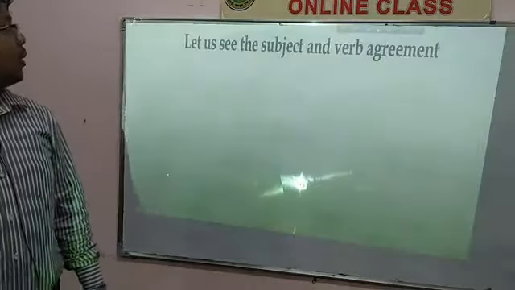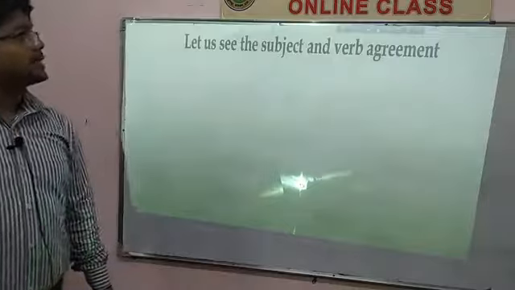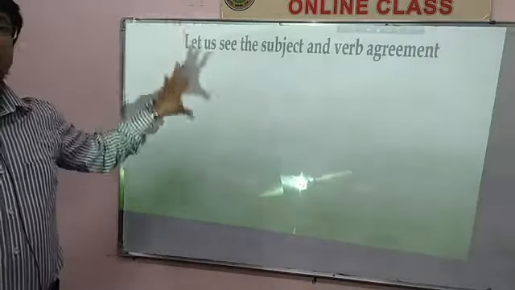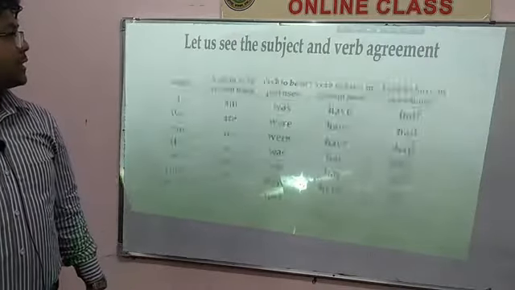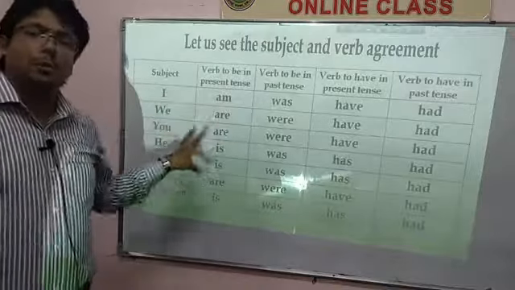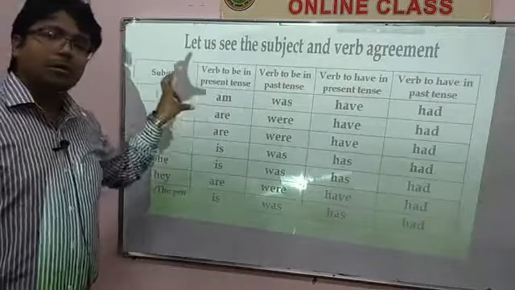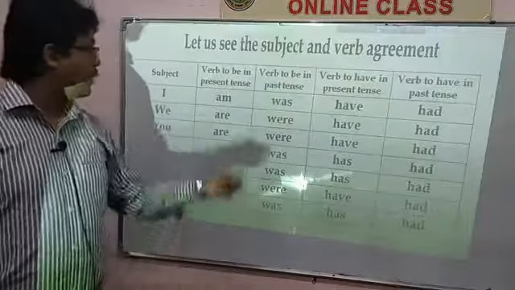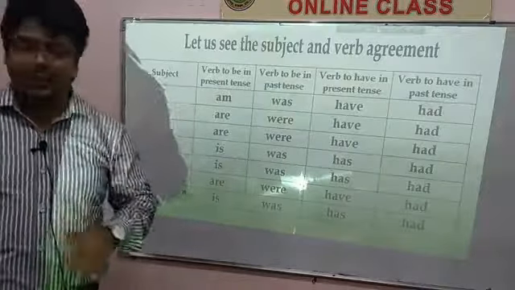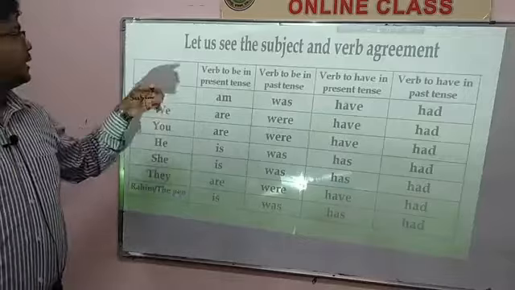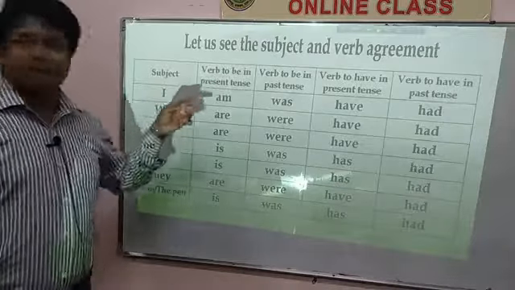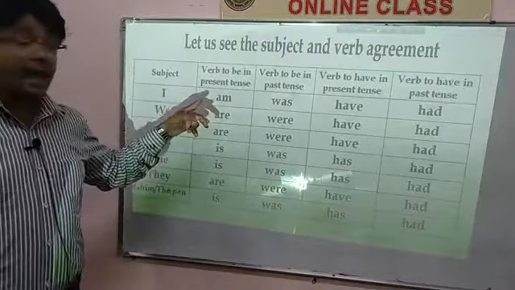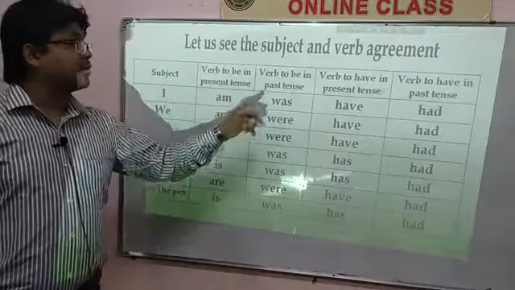And now let's see the subject and verb agreement. It is very important. I show you a chart and you have to bear in mind what verbs are appropriate with which subjects. Here, with I, in the verb to be in the present tense, you have to use am, and in the past tense you have to use was.